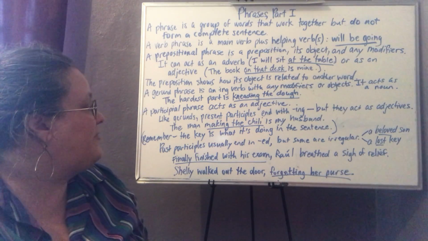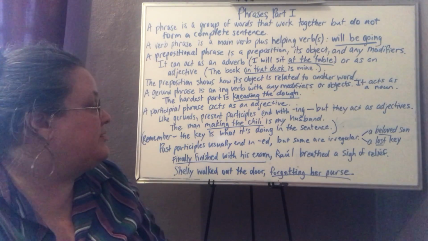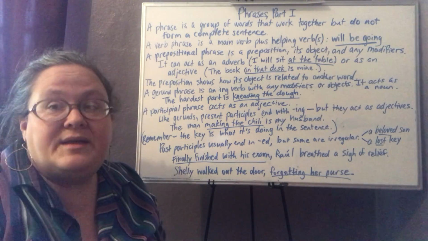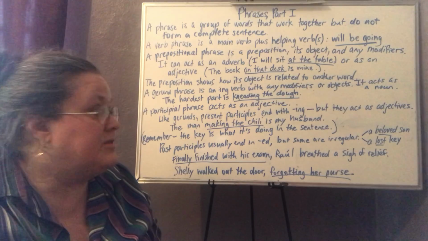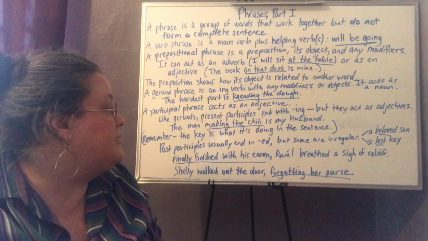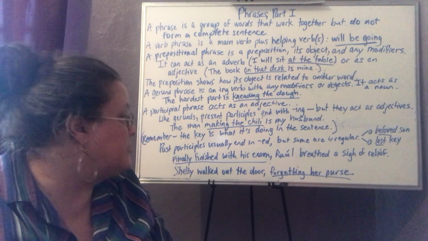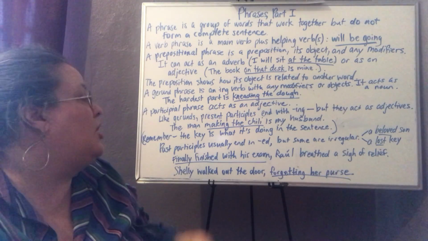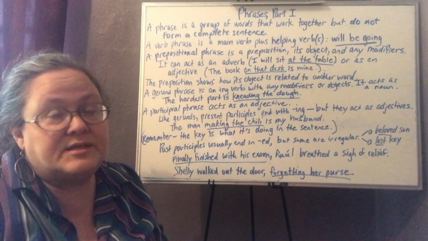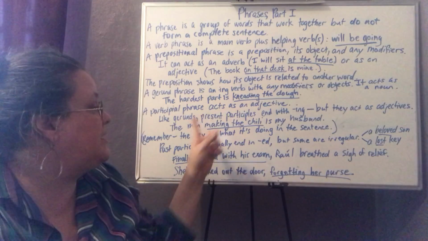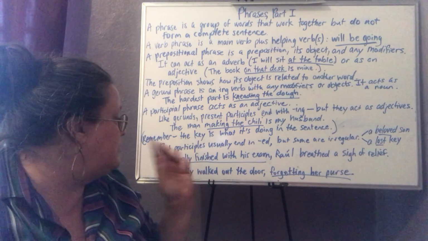And if I were to say the man is making the chili, now making becomes the simple predicate of the sentence and is not a participle. So you have to look at what a word or phrase is doing in the sentence. In this case, it's describing the man.